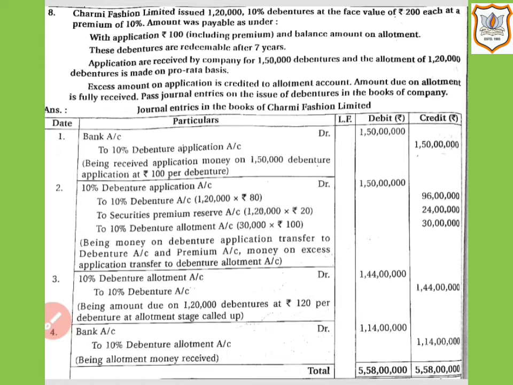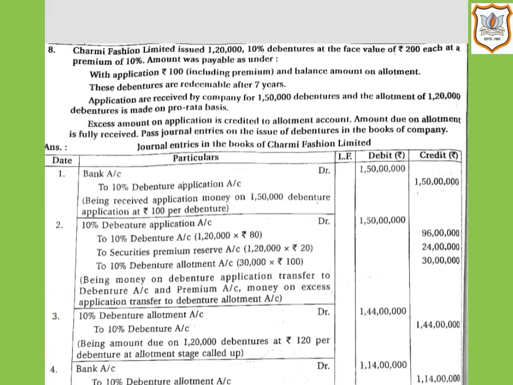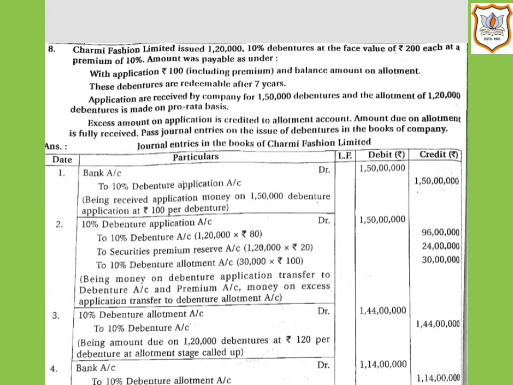Here is the question. Charmy Fashion Limited issued 1,20,000 10% debentures at the face value of rupees 200 each at a premium of 10%. So here premium per debenture is rupees 20, that is 10% of 200. So here premium amount per debenture is rupees 20.